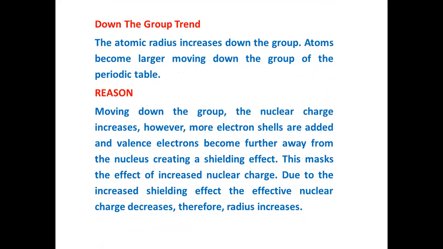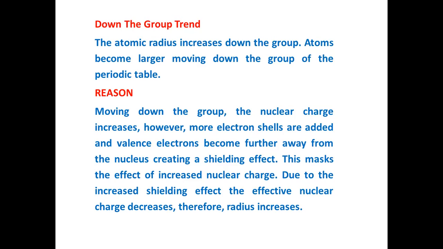And the trend down the group says the atomic radius increases down the group. Atoms become larger moving down the group of the periodic table. And the reason is that when you move down the group, the nuclear charge increases. However, more electrons are added and valence electrons become further away from the nucleus, creating a shielding effect. And this masks the effect of increased nuclear charge. Due to the increased shielding effect, the effective nuclear charge decreases, therefore the radius increases.